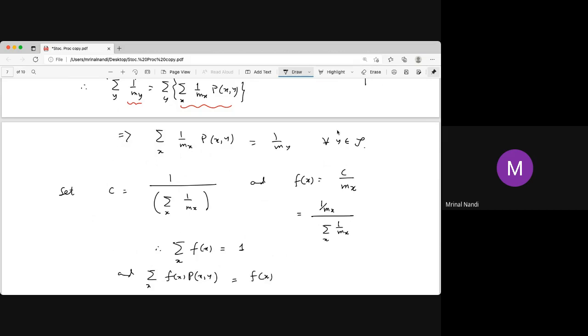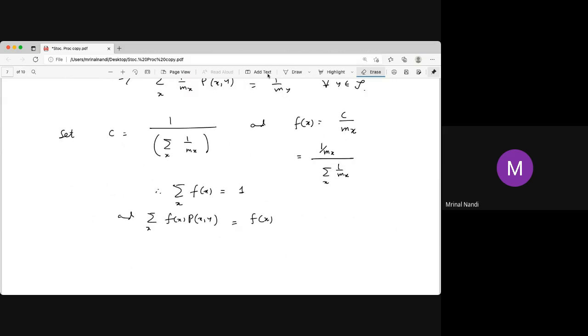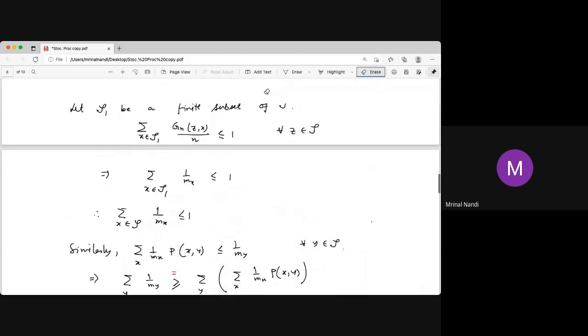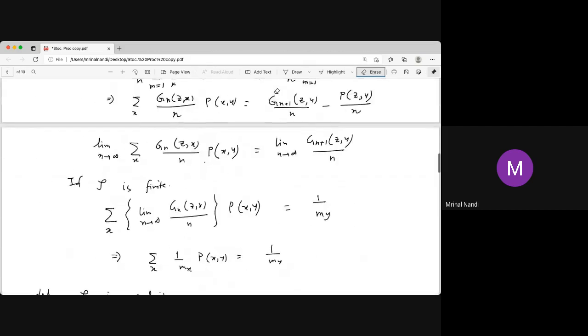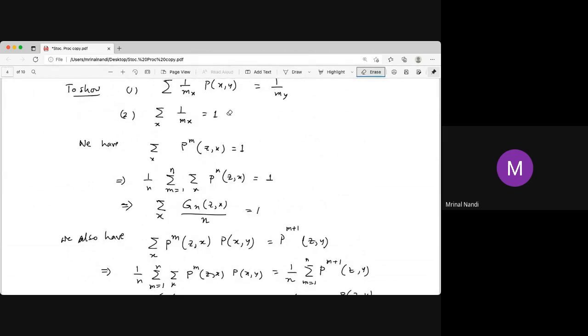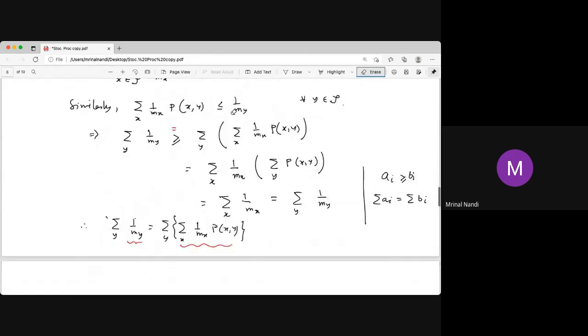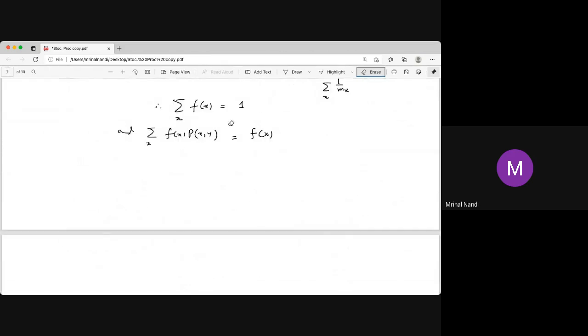We already proved this in the previous part. Actually, we have proved the first one, number 1. To show the two things, we prove number 1, and using number 1, we are going to prove number 2. So this is fx. Again you take the summation. This sum is 1, and this sum is fx. That means fx is a stationary distribution.